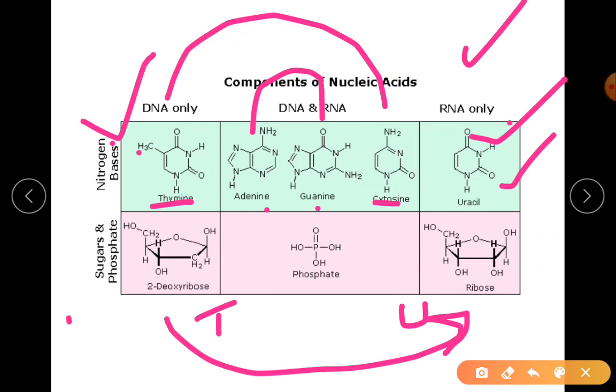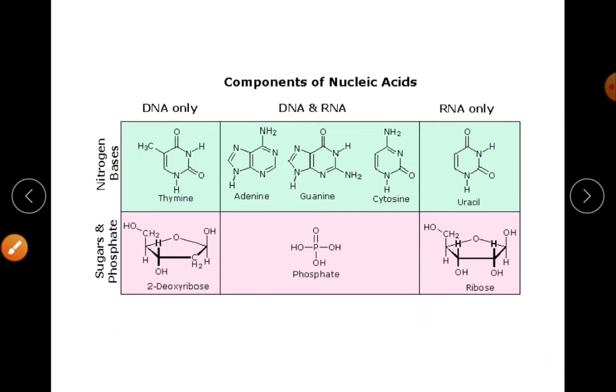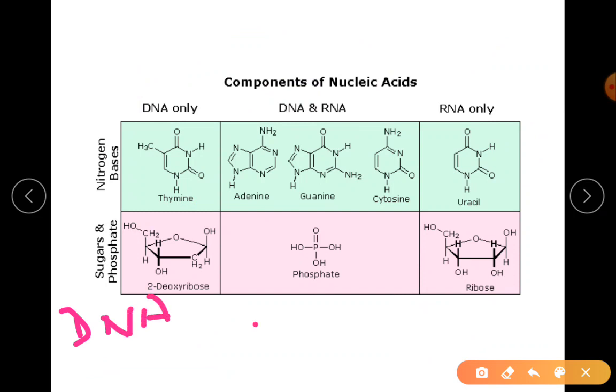So the conversion from DNA to RNA is the first step of expression. The genetic information has to express.